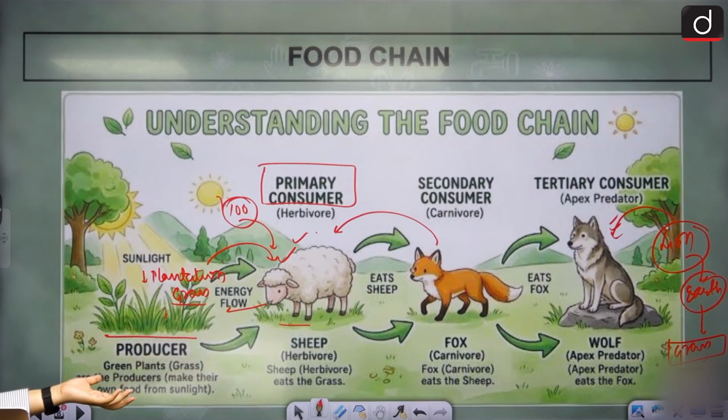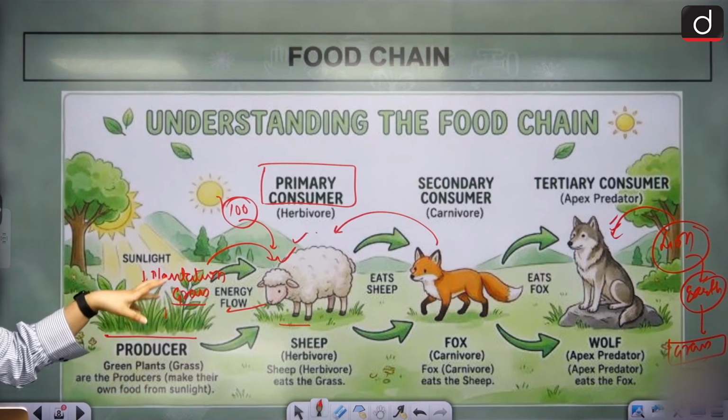And while we are transferring energy, we have to make sure that it is getting utilized. And while it is getting utilized, we are generating multiple kinds of ecosystems here. That is food chain and food web for you. Is that clear? All right, then let's move forward.